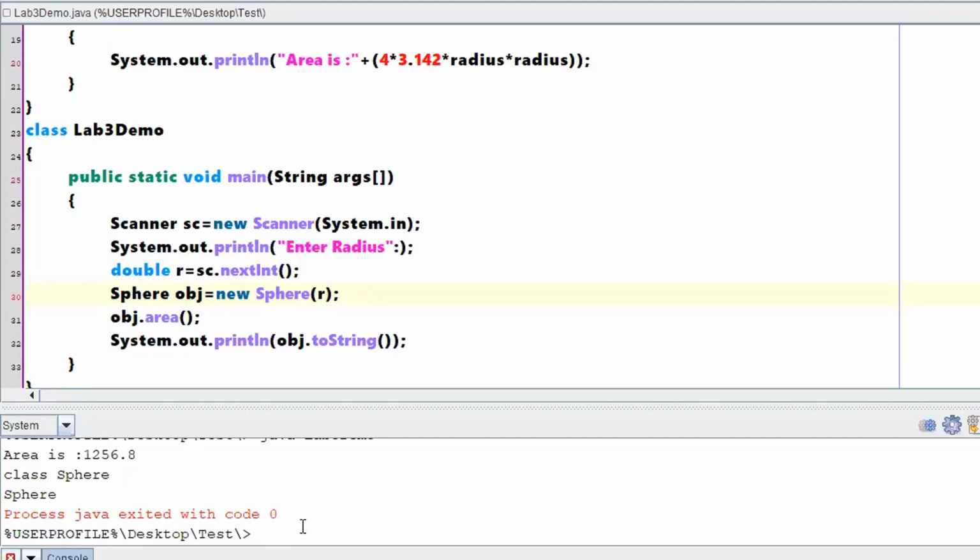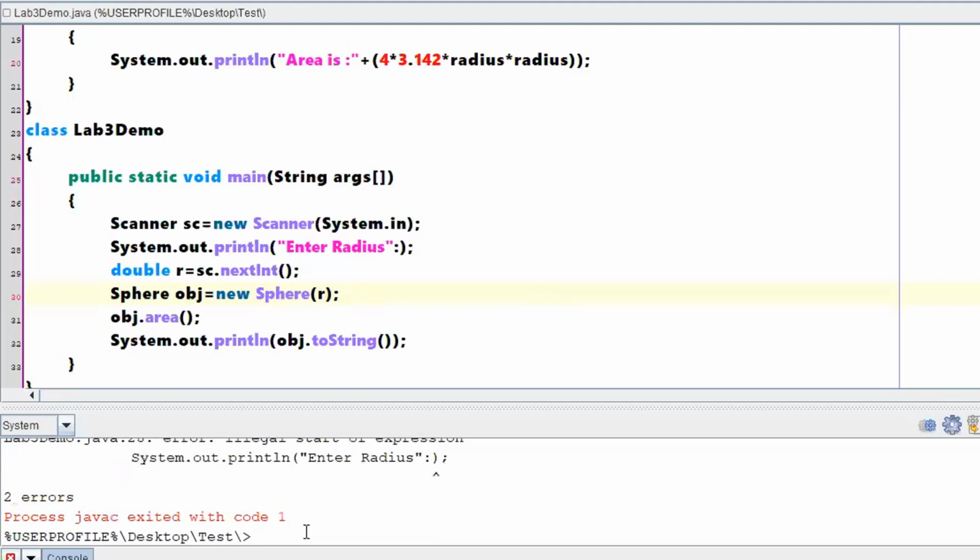So now you are passing that r as an argument for the constructor. Let us cross-check, will it work or not? I feel there might be a few case-sensitive errors. Enter a radius. What is the error? System.out.println. Oh, I wrote a colon after the semicolon. What a silly mistake.